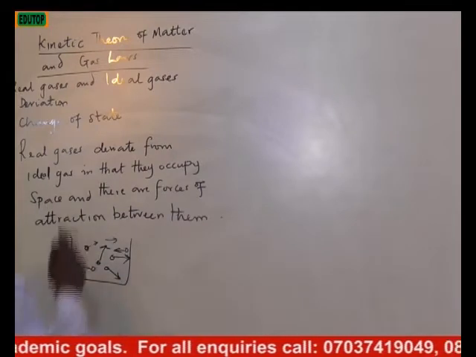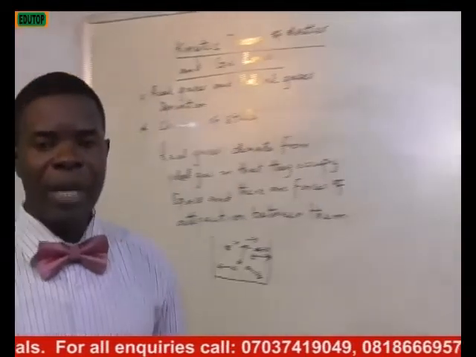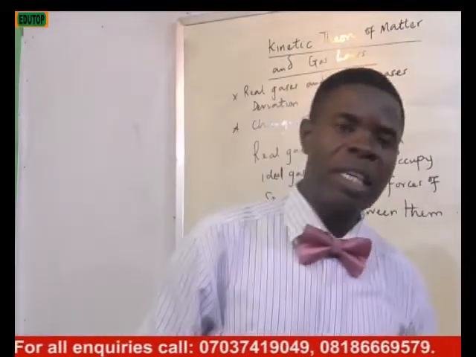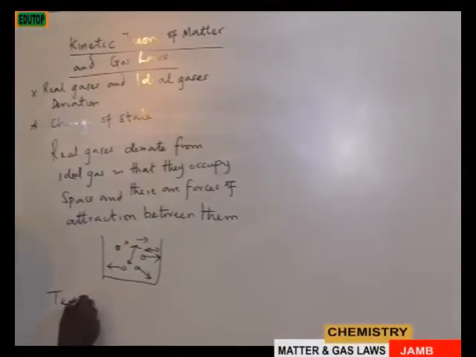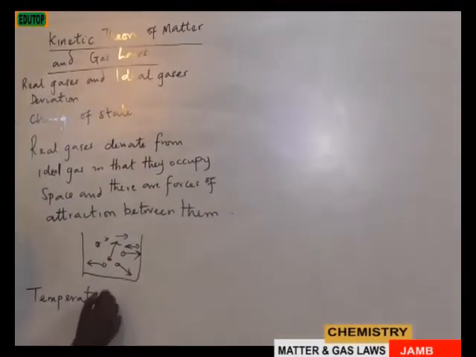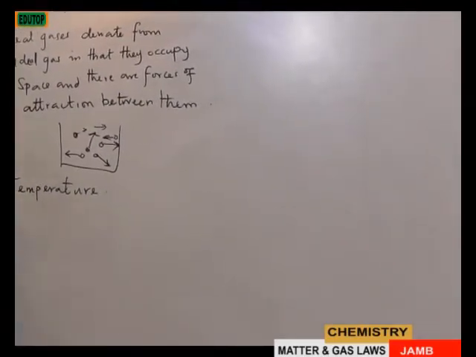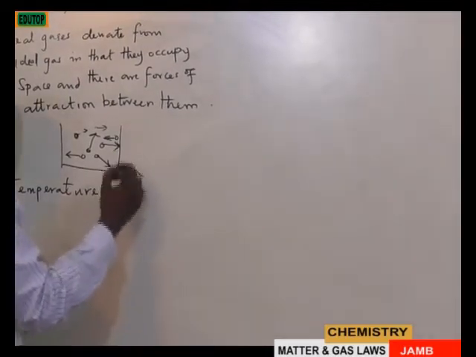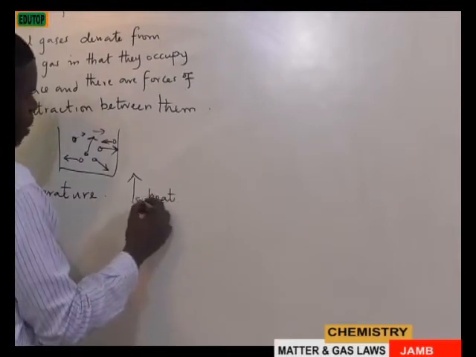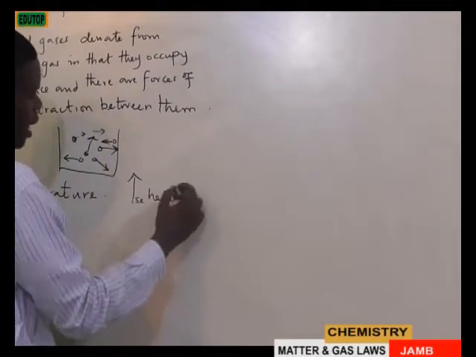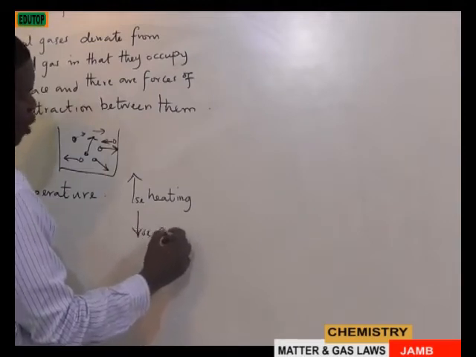Then let's talk about change of state. The major factor that brings about the change of state is definitely temperature. When you have an increase in temperature, you're talking about heating. A decrease in temperature, you're talking about cooling.